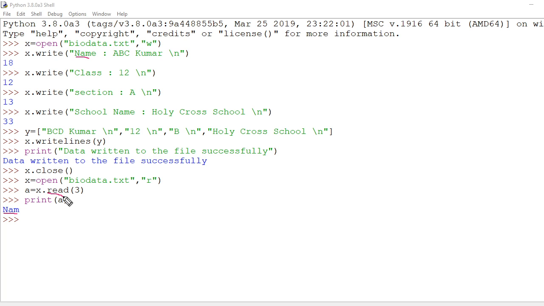Now after reading this one, your cursor is now here. If once again I am going to give a is equal to x dot read, again I am going to give 3 here, and then again print a. Then what is coming?